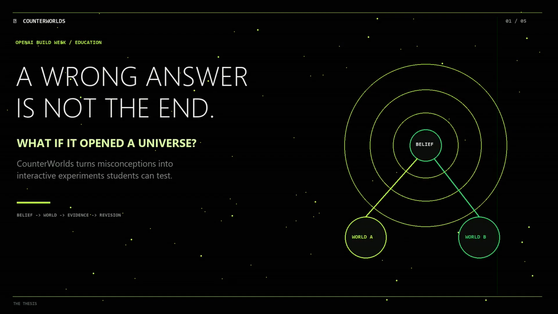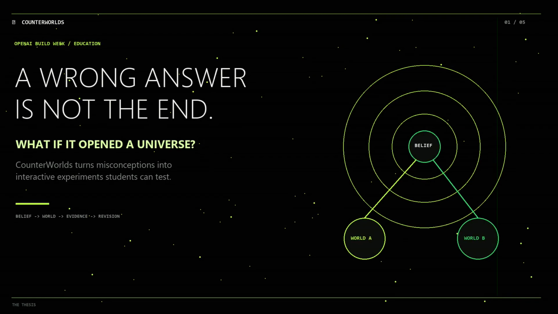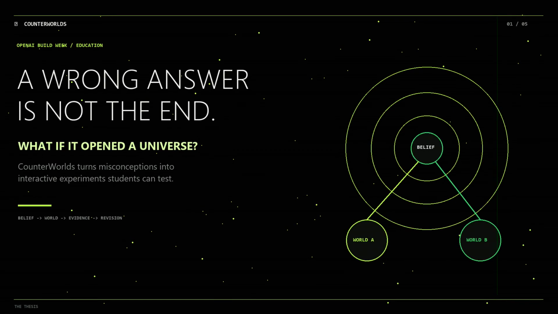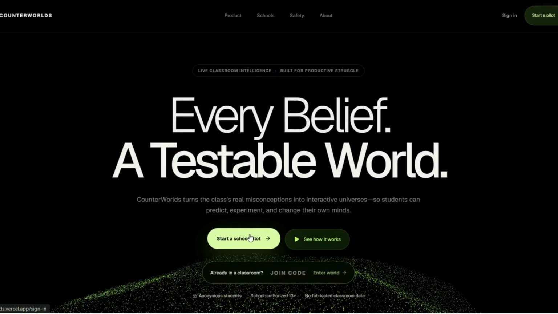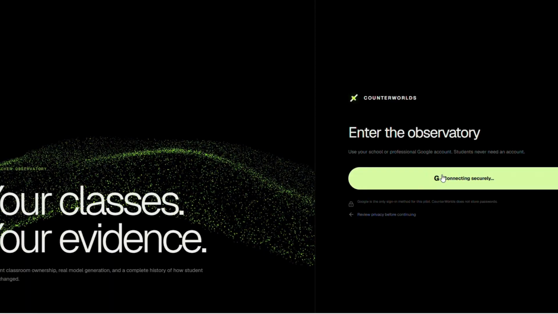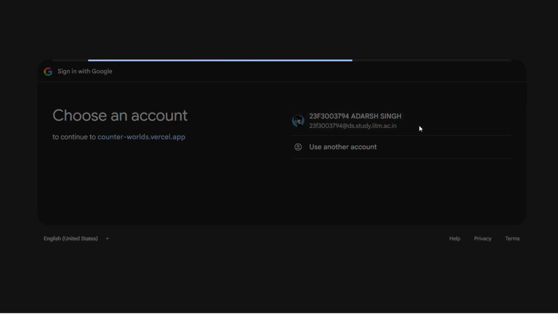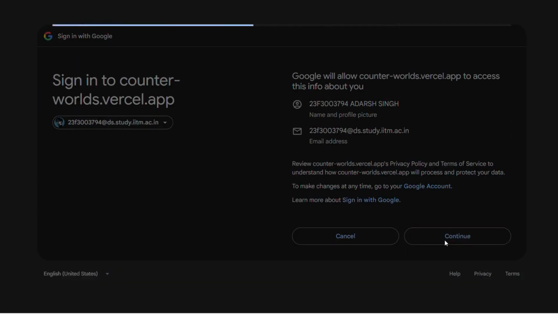A wrong answer usually ends a conversation. CounterWorlds asks a different question. What if that answer opened a universe? It turns student misconceptions into interactive experiments they can enter, manipulate, and test.